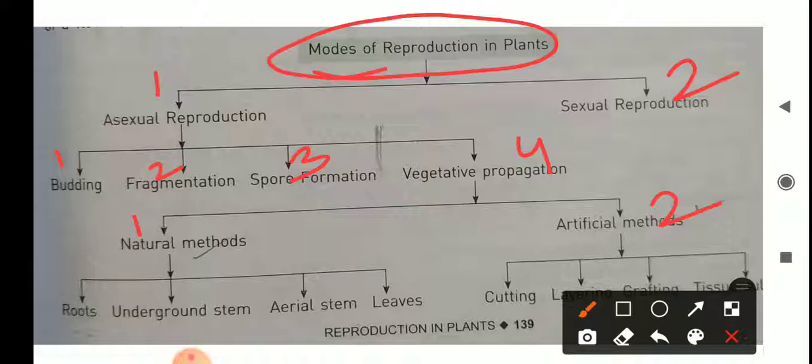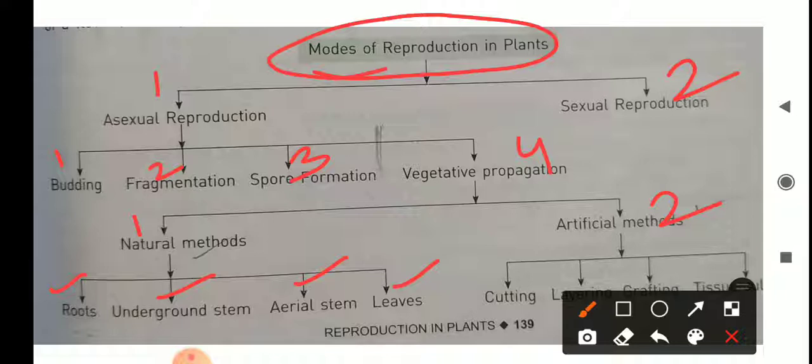Now if we see the natural method, you practice it in your home also many times, from childhood till now. In the natural method, we grow plants by root, underground stem, aerial stem and leaves. When we grow plants using these methods, that is called natural method.